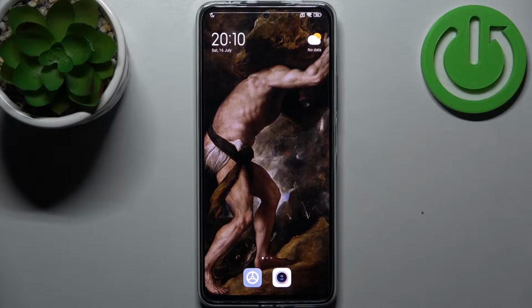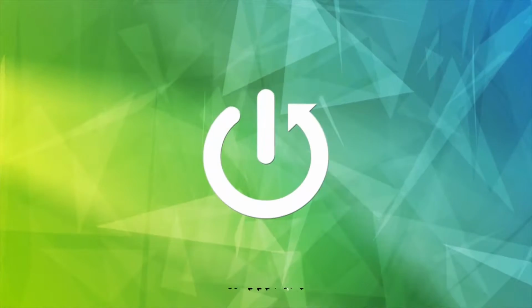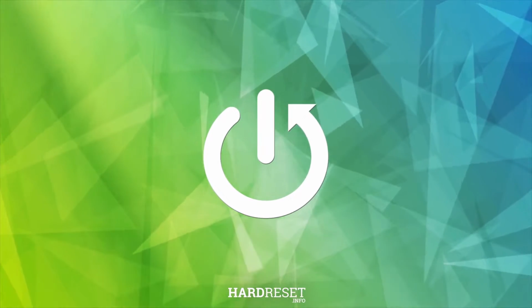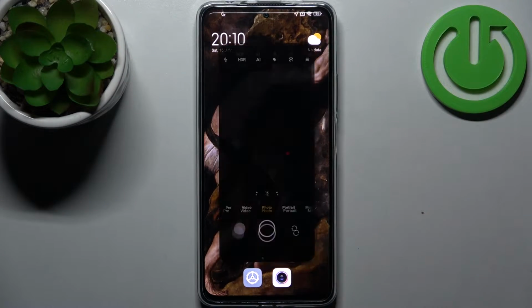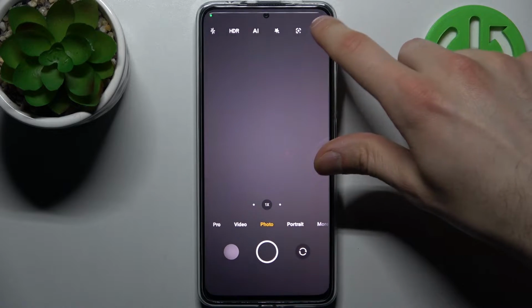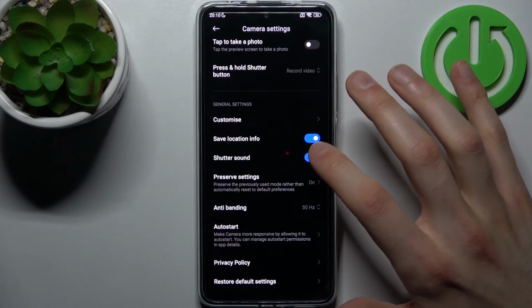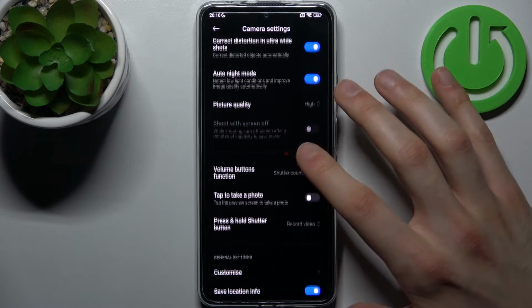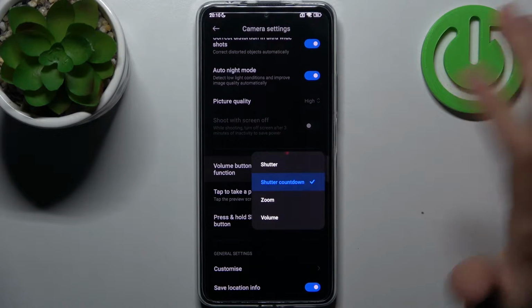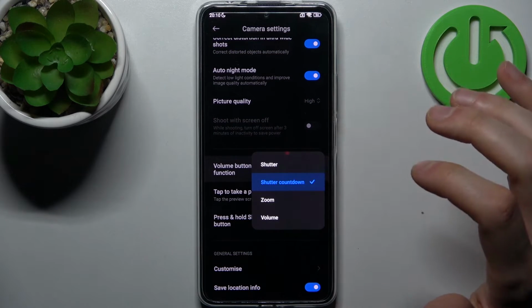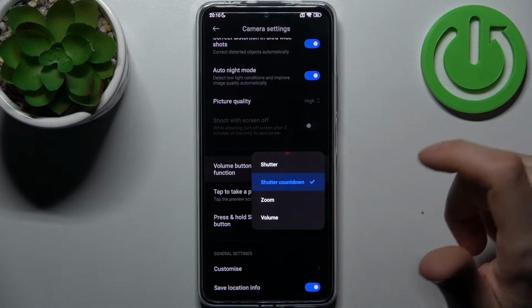Here I have Xiaomi Redmi Note 11 Pro, and today I'm going to show you how to change volume buttons function in camera on this device. So firstly you have to open camera, then tap on three stripes, go to its settings, and here you can find volume button function. You can set it to shutter, shutter countdown, zoom, or just volume.